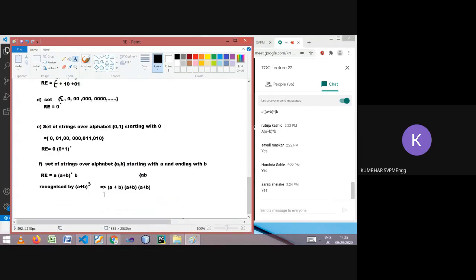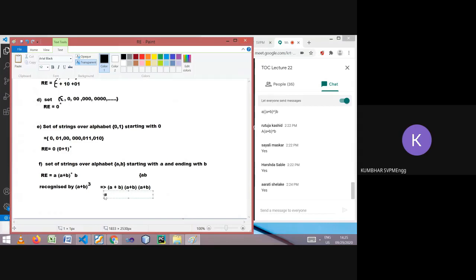So here you can find all possible strings. The first is saying A or B, so I will pick A. The second is saying A or B, again I will pick A. The third is also saying A or B, I am picking A. This is the first A or B followed by A or B followed by A or B. That's why I have written A dot A dot A. Likewise, I can pick A from the first, B from the second, and A from the third.